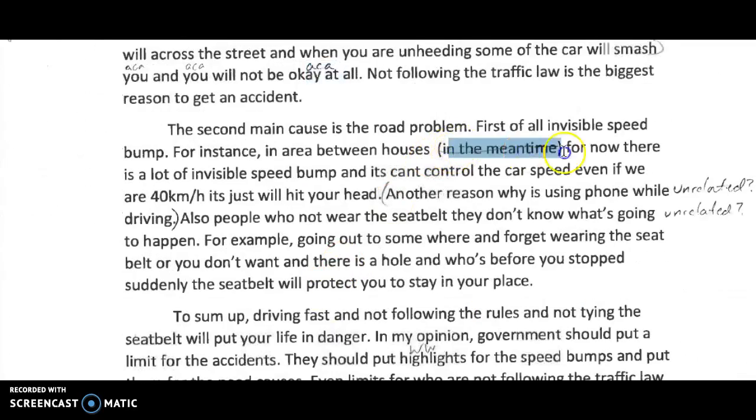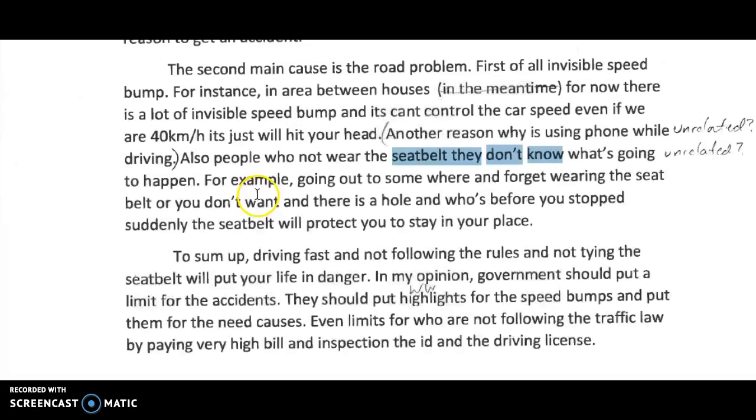Second body paragraph. This doesn't need to be there. Again, this is unrelated, this paragraph, these two sentences in this paragraph. Unrelated, meaning how does that have to do with causing car accidents? What does that have to do with anything? It's not related. In your concluding paragraph, WW, wrong word.